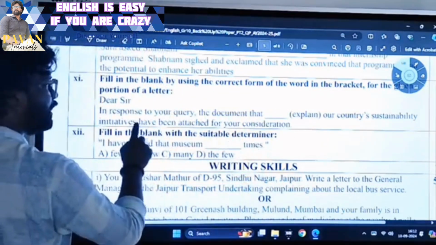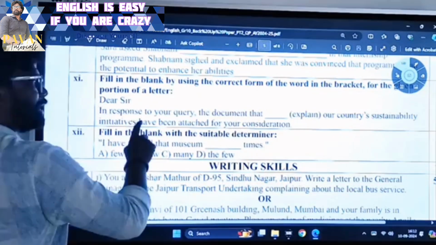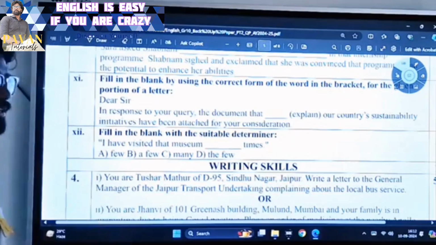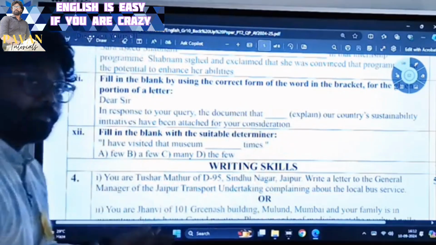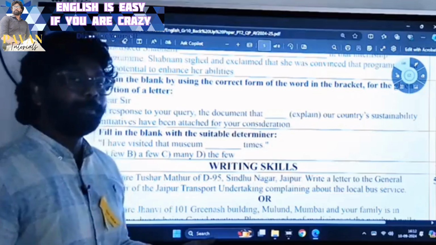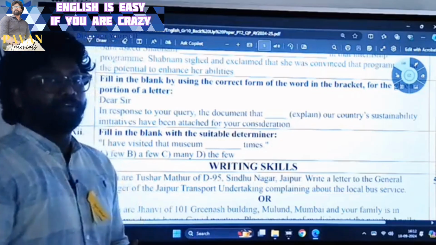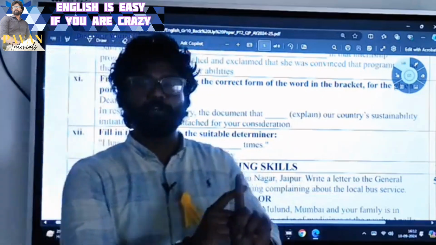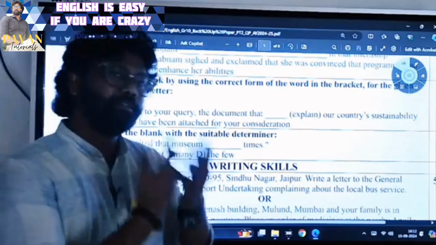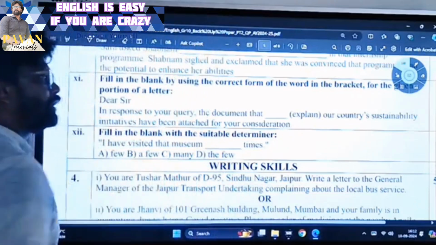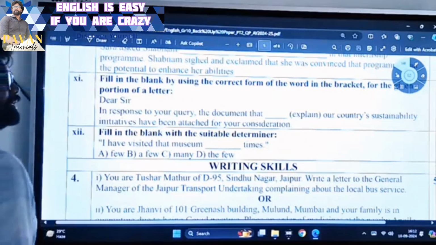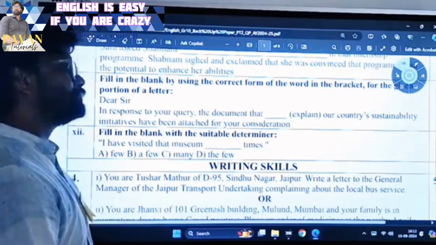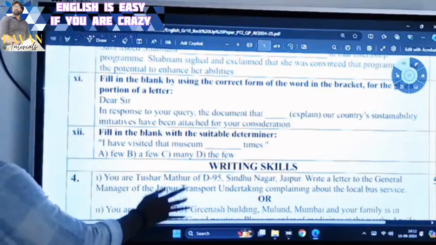Document is singular. So here have should not be the auxiliary verb, has should come, because the subject is the document, the singular one, and explains is the right form of verb, because whenever you open the document, it explains. Understand? Is that the only document that, when it is opened, gives the information just once? No. Whenever the document is opened, that information is visible every time. So it should be in simple present form, because document is singular, s is added to the verb. When a third person singular comes as a subject, the verb is added with s.